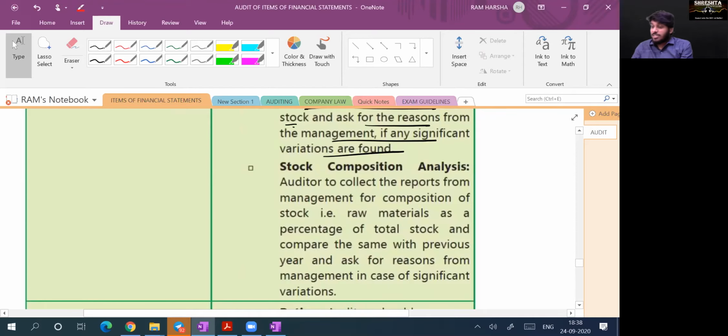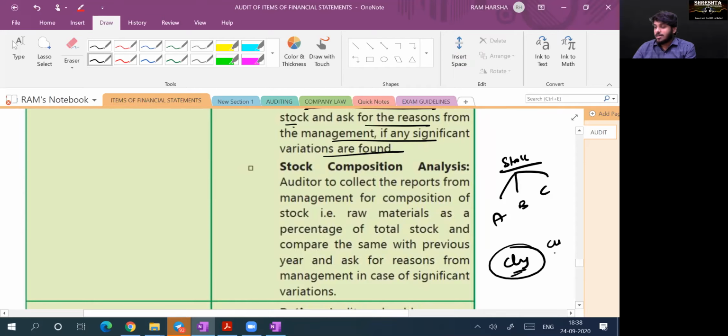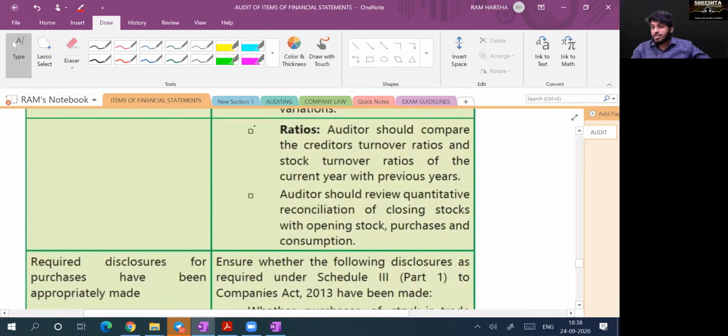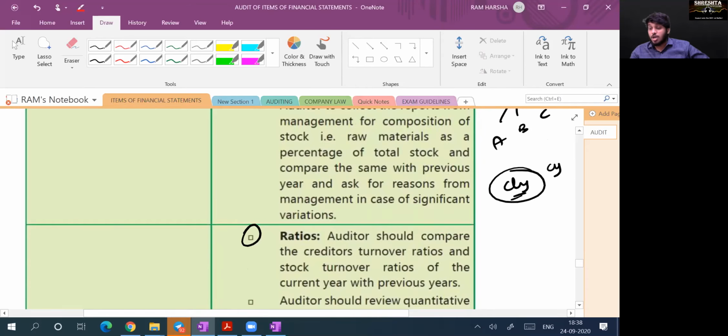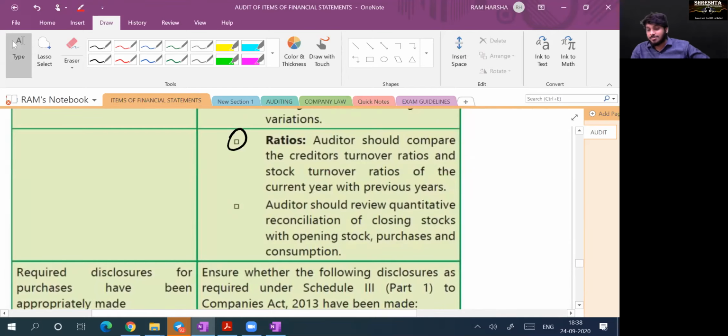Check stock composition analysis. Stock is having 3 materials A, B, C. Compare it with last year composition, current year composition, current year purchases, current year consumption. Do ratio analysis. So 3 analyses we do: consumption analysis, stock composition analysis, and ratio analysis. Are you clear? Yes, sir.